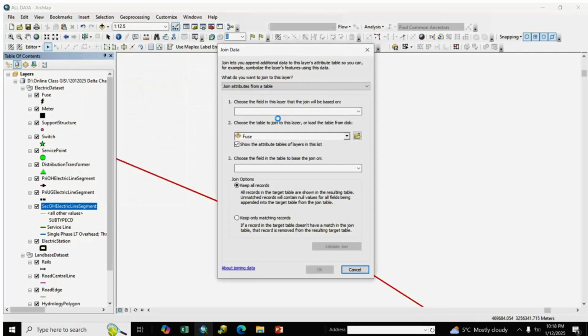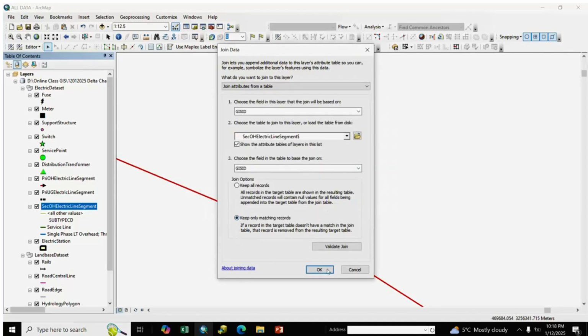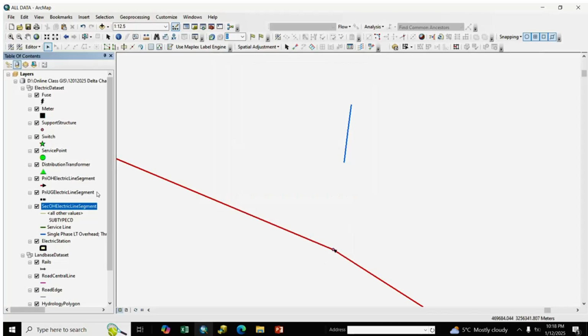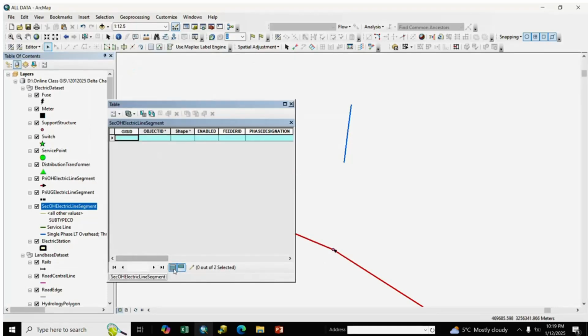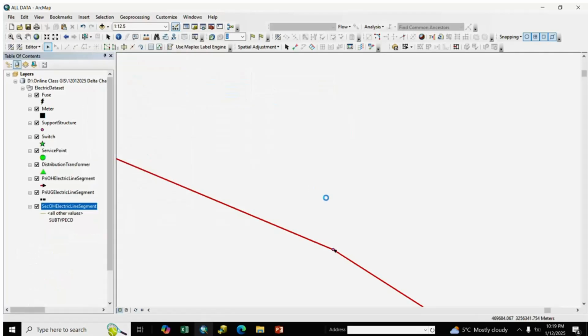Last, we go to secondary OH, select GIS ID, select secondary OH, add, keep only matching records, okay, and we open the table, select and delete, remove the join, yes.